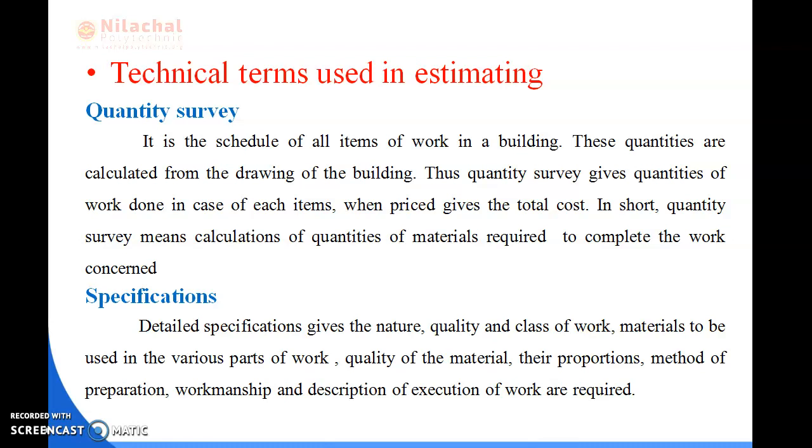Okay. The first one is quantity survey. What do you mean by quantity survey? It is the schedule of all items of work in a building. These quantities are calculated from the drawing of the building. Thus, the quantity survey gives the quantity of work done in case of each item, and when price is given, the total cost. In short, quantity survey means calculation of quantities of materials required to complete the work concerned.